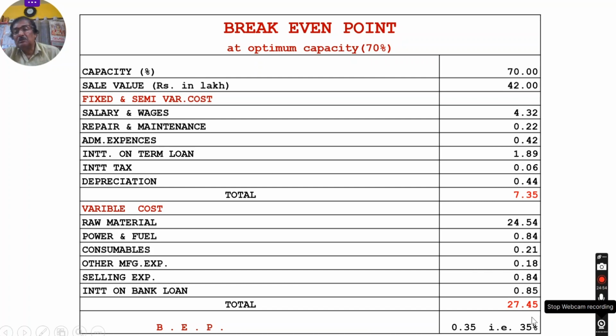The break-even point also you have to calculate. In this case it is 35%, and these are the items. You will read it slowly. What items will come under this, and how to compute that, I will show in the next video.